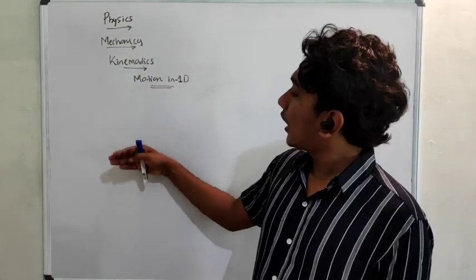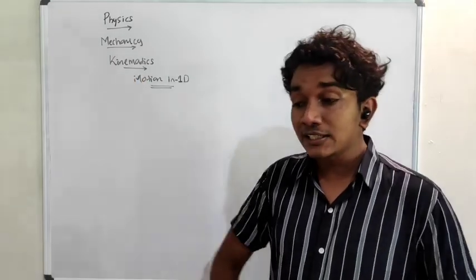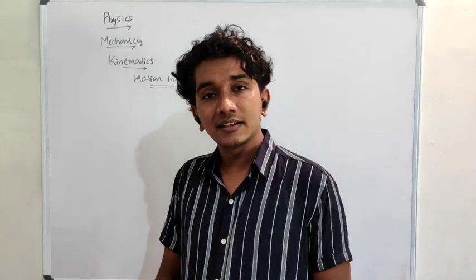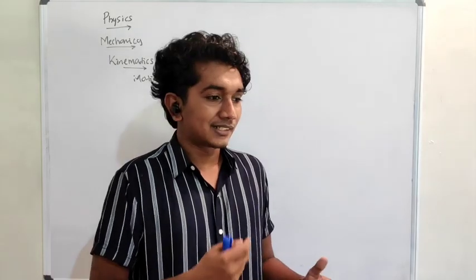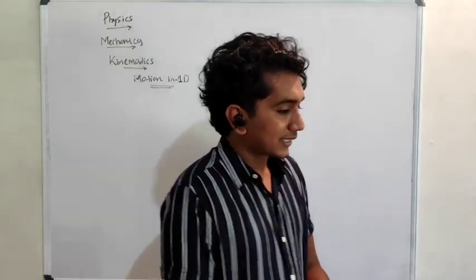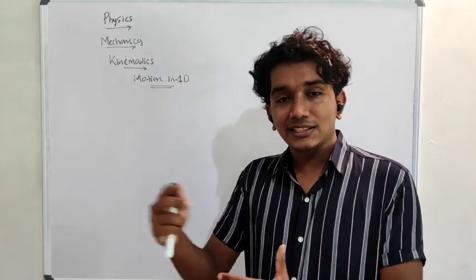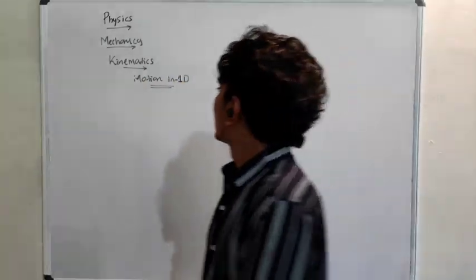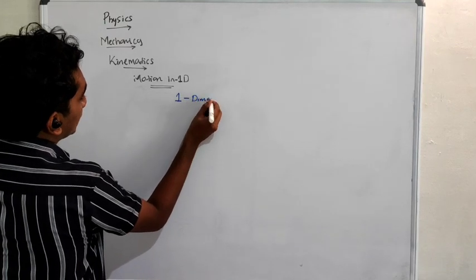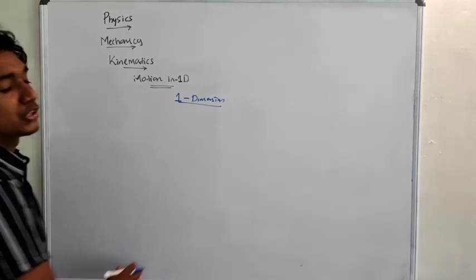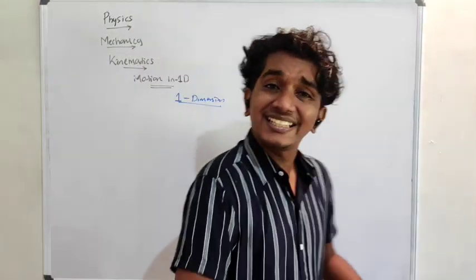Now we are going to come back and talk about motion in 1D. What is the meaning of 1D? I'm from Kerala. In Malayalam, 1D means it's a vehicle. I think in Tamil as well. Anyways, 1D here means one dimension, not that 1D. So 1D means one dimension. Okay, motion in one dimension. What is this exactly?